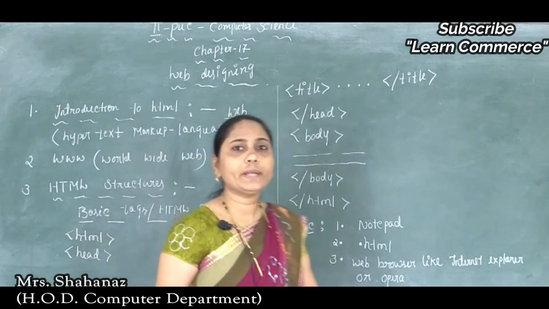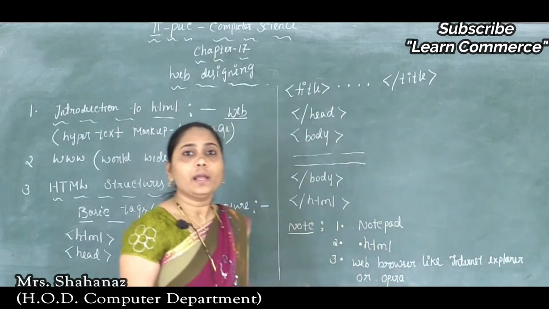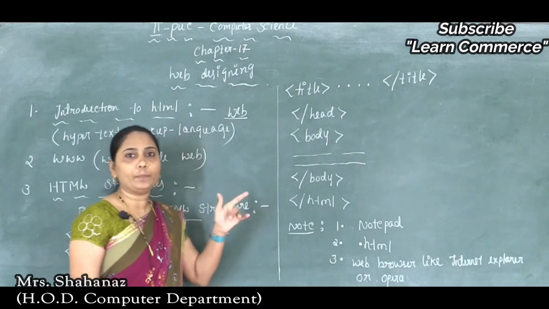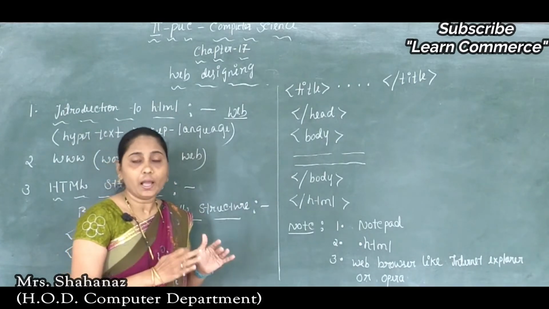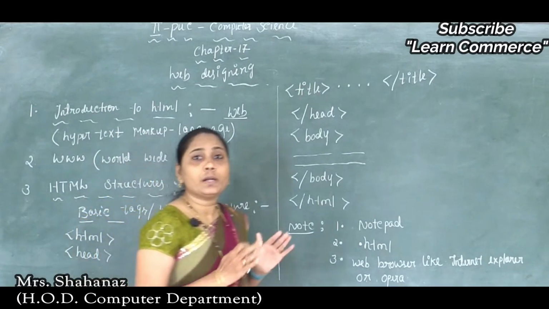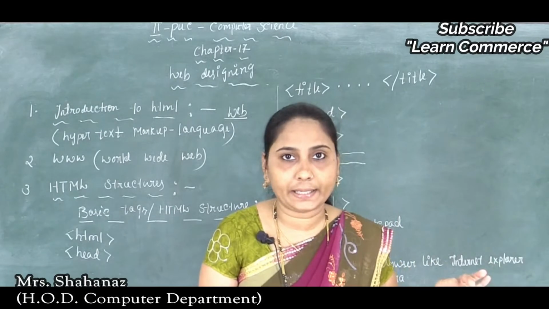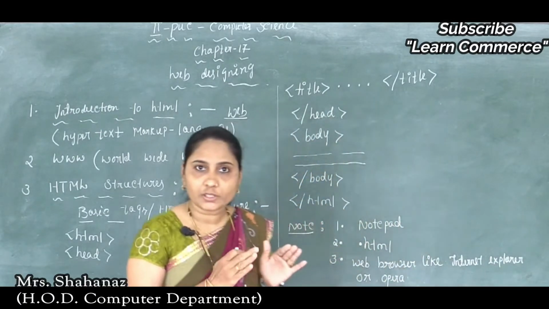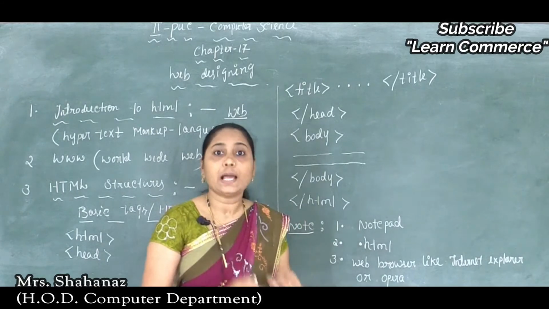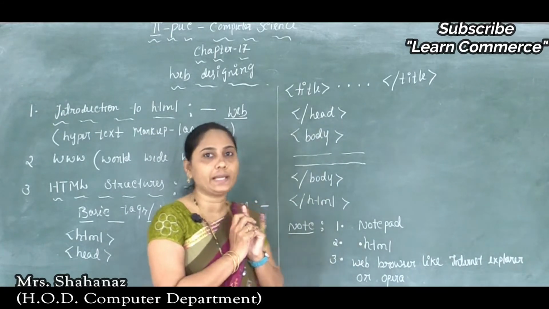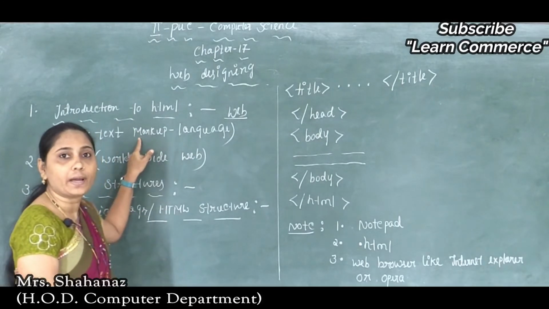Now why is it called the web here? The full form of web is World Wide Web, and in the web many web pages are created. That means in the World Wide Web we get many web pages, and such a web page is created by using a language like hypertext markup language.